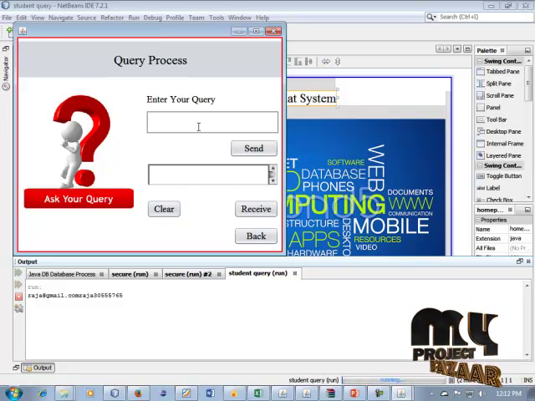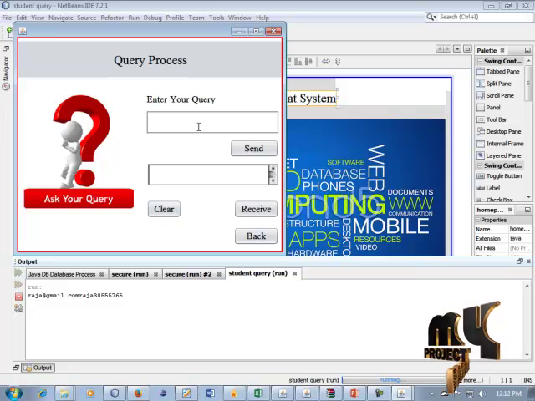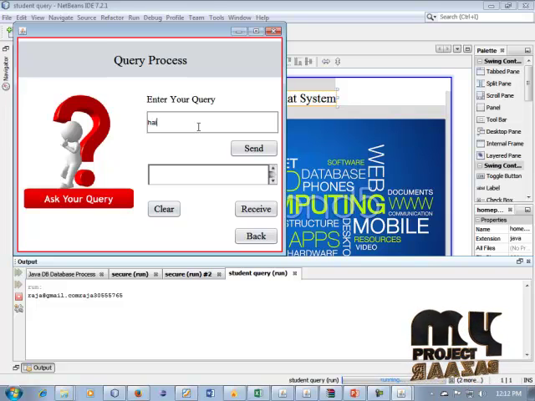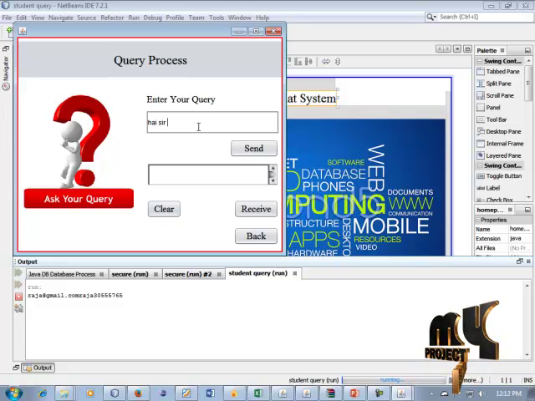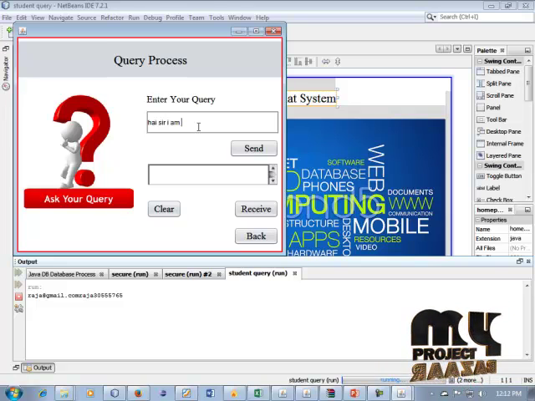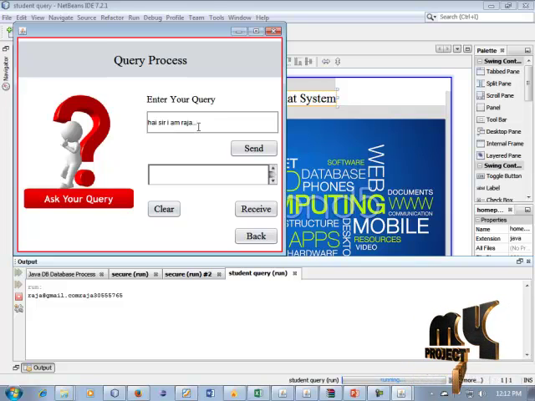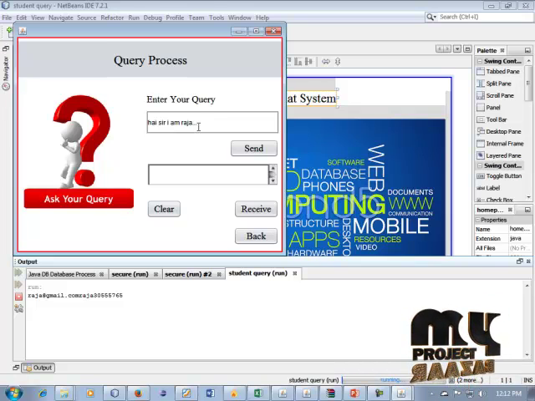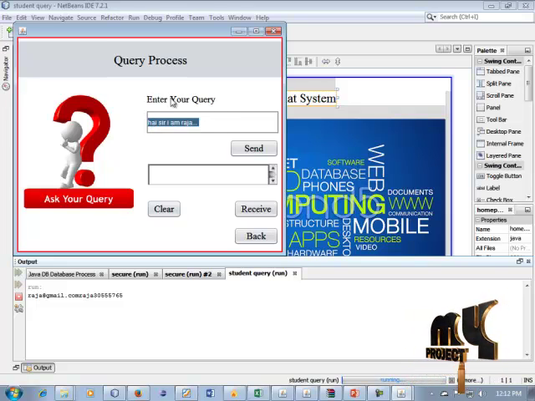Okay, for response for queries. Hi sir. You can type any type of queries or information. The student can be registered.